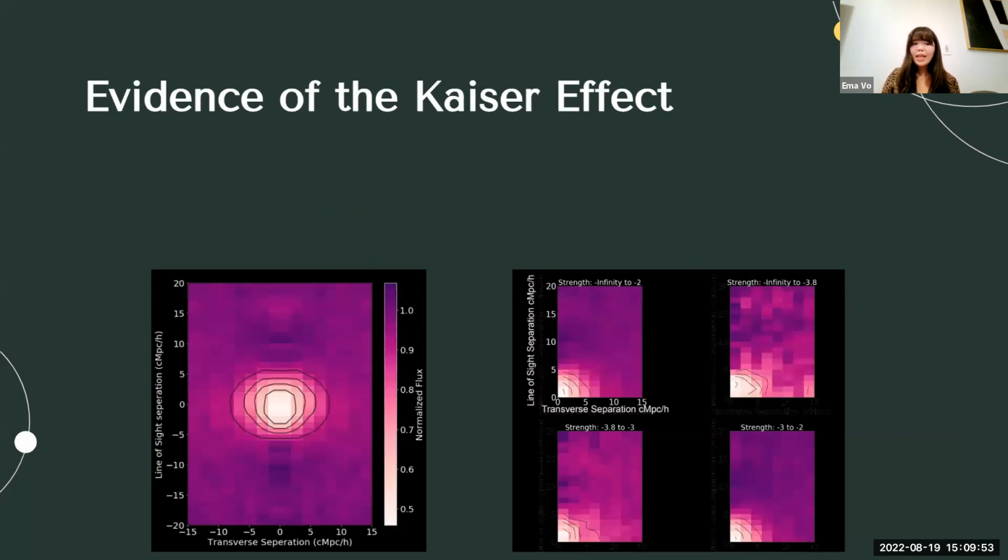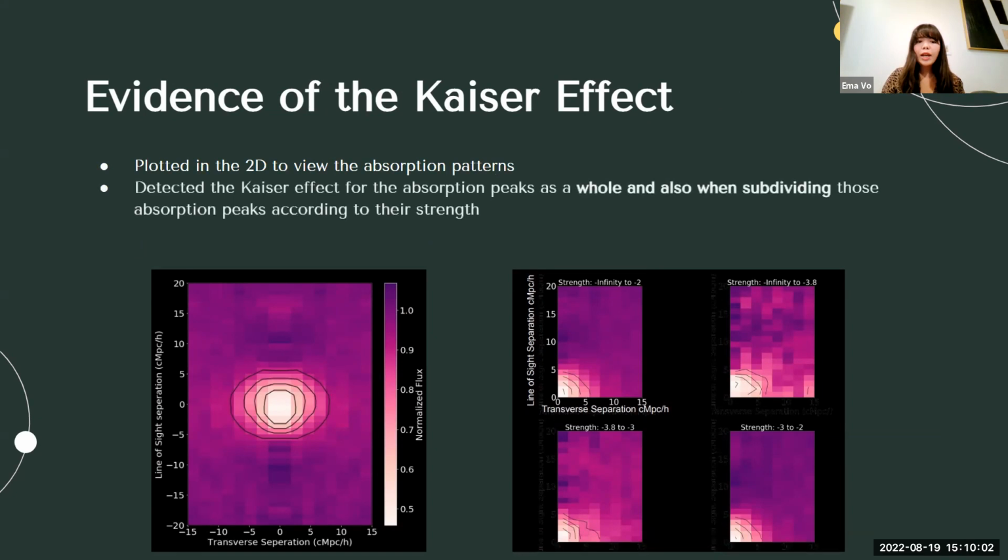Finally, I was able to find evidence of the Kaiser effect, which is what these images on the bottom here are. I was able to plot all of that data in 2D to look at the absorption patterns, and we were able to detect the Kaiser effect in the absorption peaks as a whole and also in those different strength bins. On the left here, I have the full image, so you can really see the effect of the Kaiser effect there. The one thing about Lattice is that because protoclusters don't have a certain projection in the sky, they don't have a preferred orientation, we end up averaging the data.